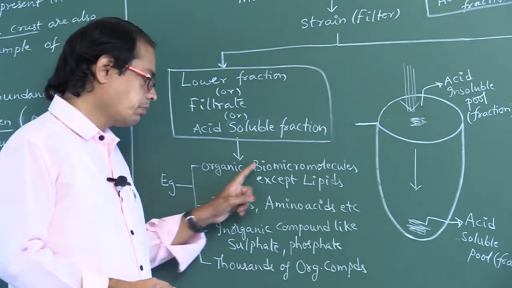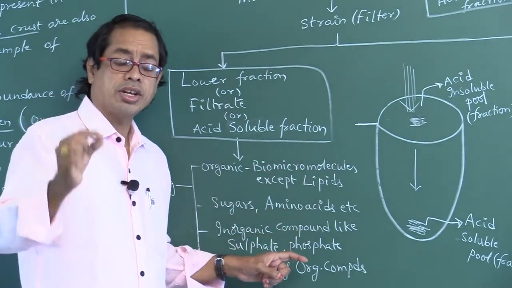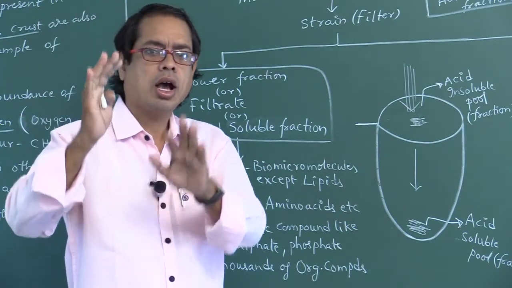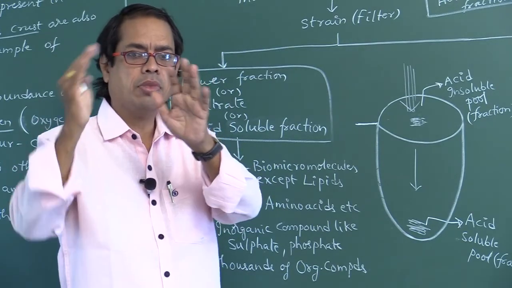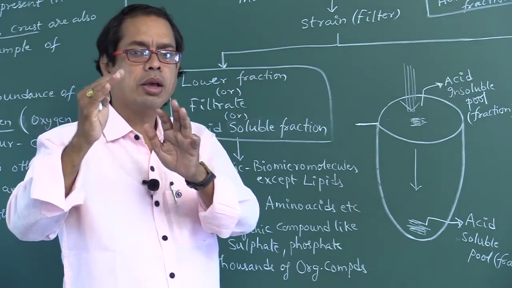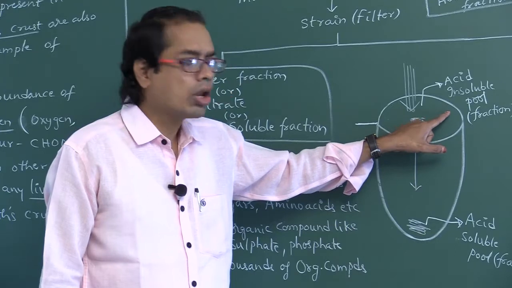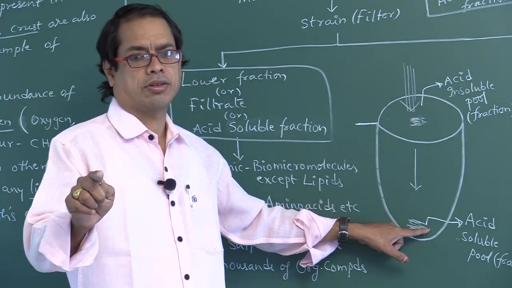So that is biomicromolecules except lipids. These lipids are strictly micromolecules, but they come under upper fraction, they come under retentate, they come under acid insoluble fraction, they come under macromolecular fraction. This is micromolecular fraction, right?